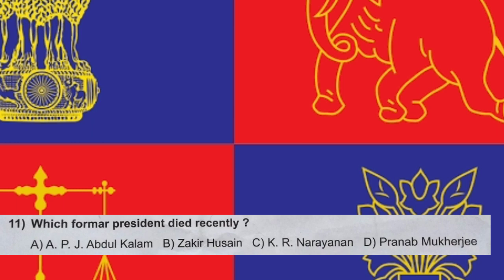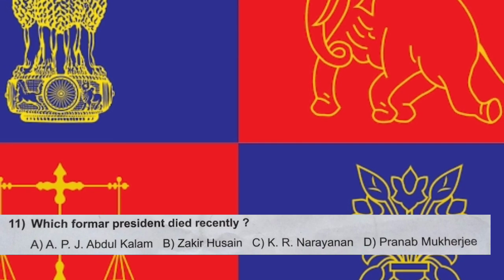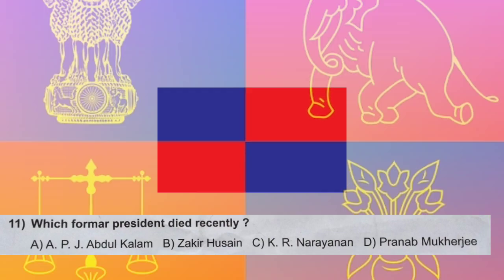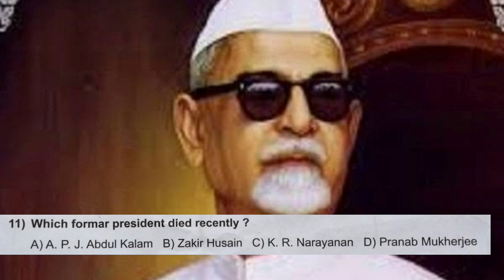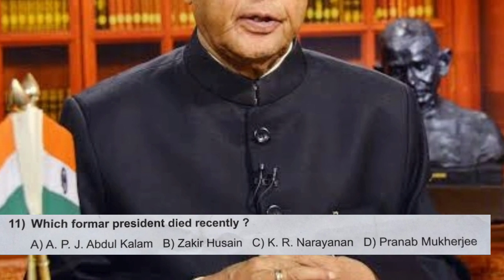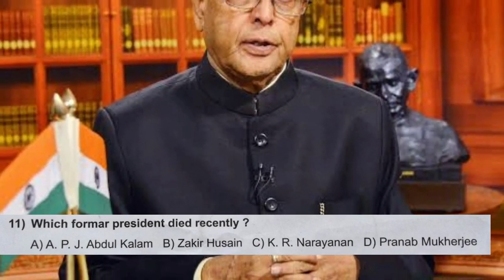Question number 11. Which former president died recently? That spelling of former is wrong. It is FORMER. A. APJ Abdul Kalam, B. Zakir Hussain, C. KR Narayanan, D. Pranab Mukherjee. And the correct answer is D. Pranab Mukherjee. Pranab Kumar Mukherjee. I also heard that for the first time. He was the 13th president of India. He was awarded India's highest civilian award, the Bharat Ratna, in 2019. He died on 31st August 2020 at the age of 84.